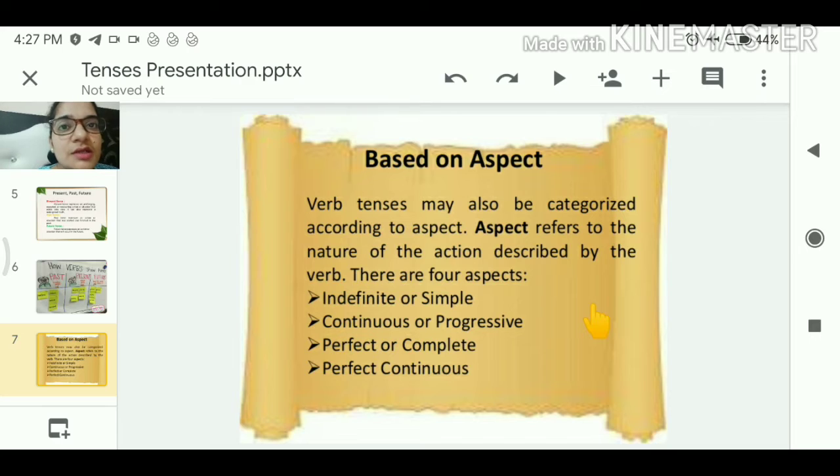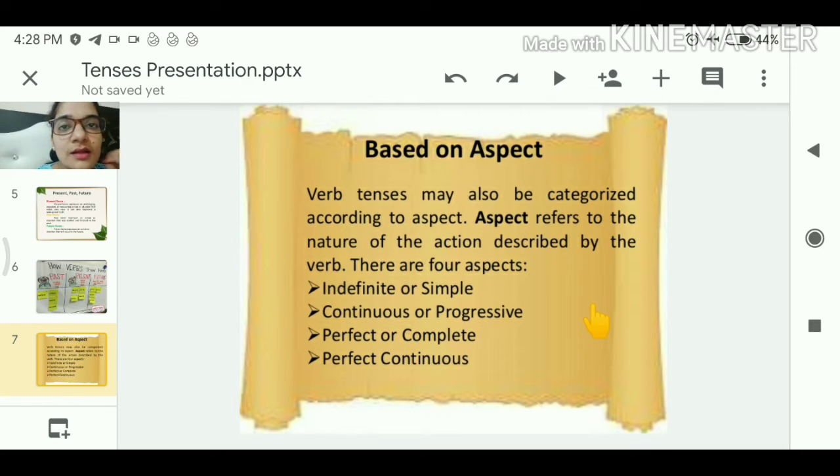Means the present tense is further categorized into 4 types: indefinite, also called simple; continuous or progressive; perfect, or you can also say complete; and perfect continuous. Means 4 types are there in present: present indefinite, present continuous, present perfect and present perfect continuous.